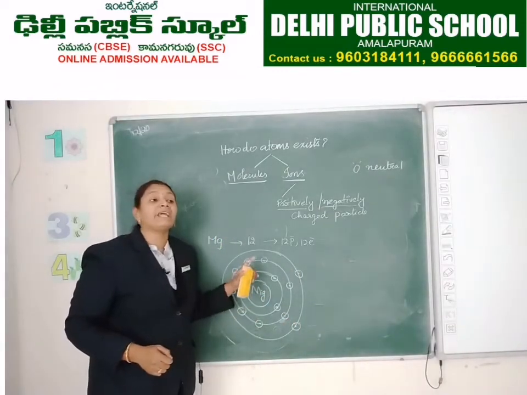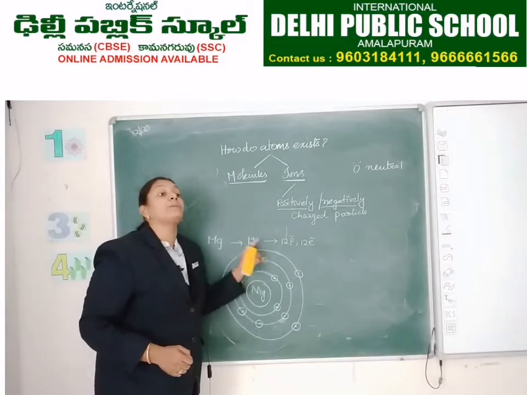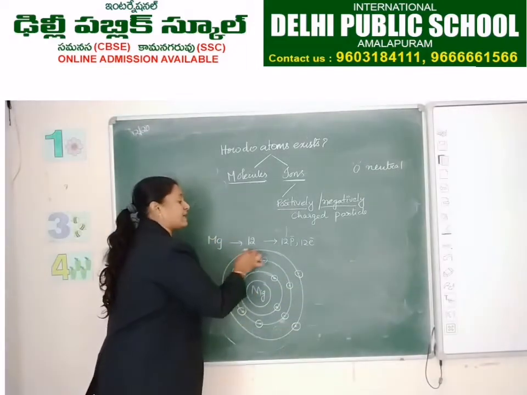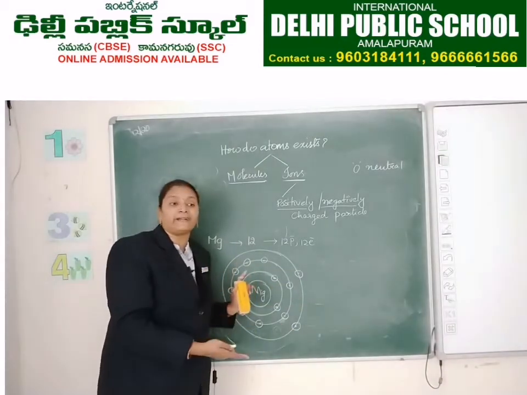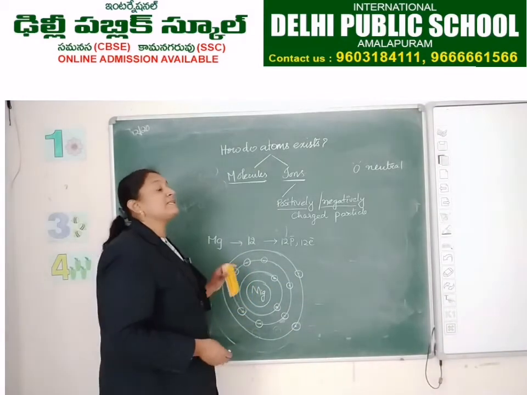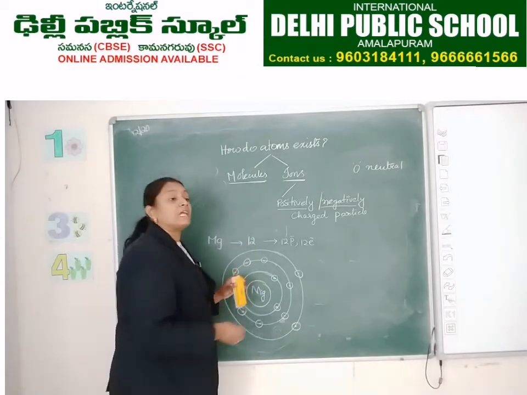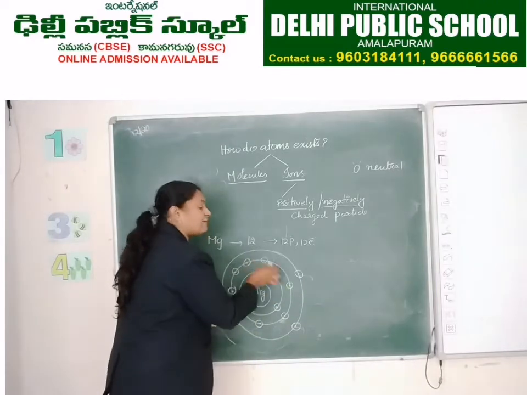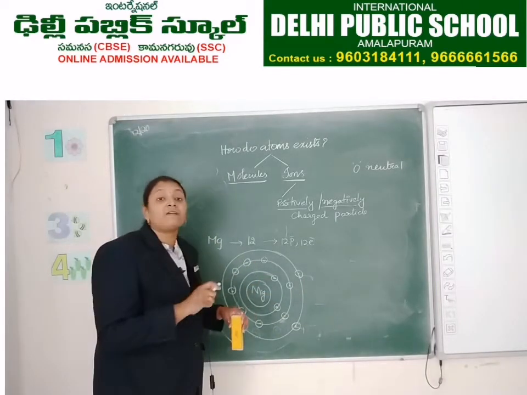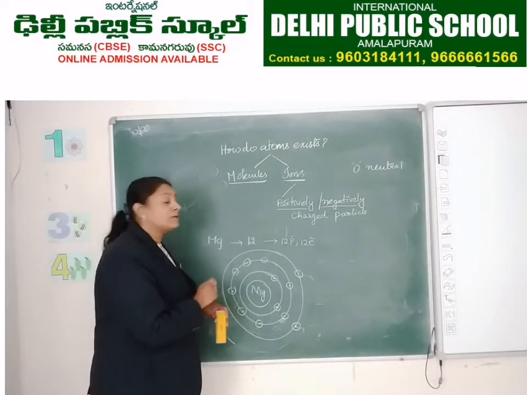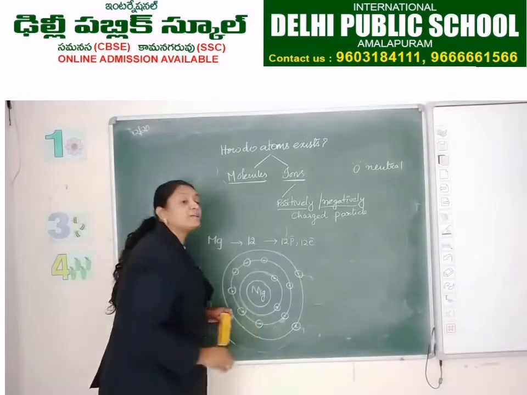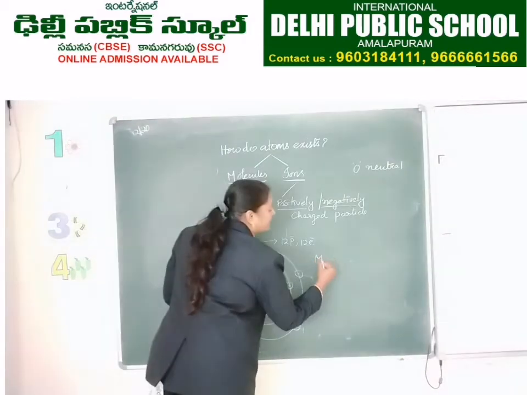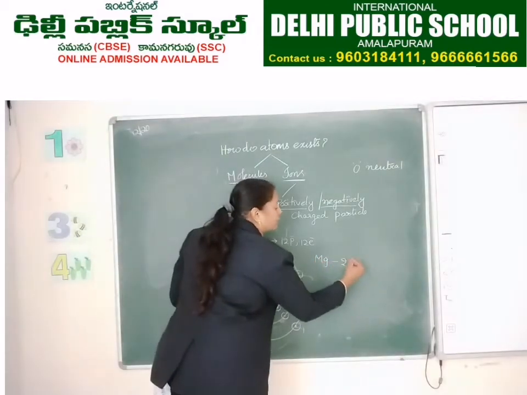As we know, every atom gets its outermost shell completely filled. So how many electrons are required for magnesium to get its outermost shell completely filled? 6. So instead of getting 6 electrons, if it loses 2 electrons, then the L shell will be the outermost shell of this magnesium, and it will be completely filled. So how many electrons does it lose? 2 electrons.